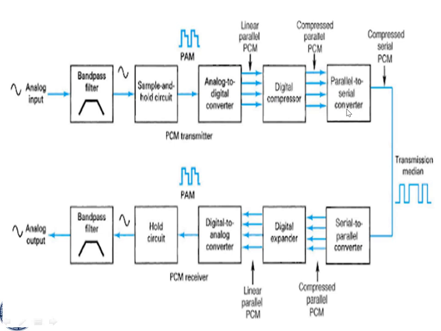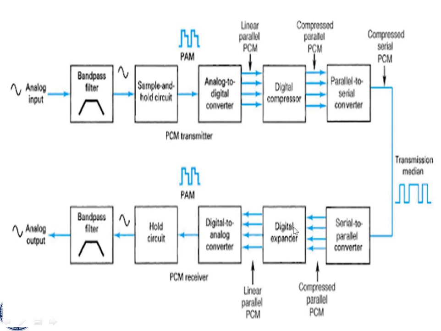Next is the parallel to serial converter. Before transmitting through this channel, the parallel information is converted into serial form by the parallel to serial converter. With the help of the transmitter, we transmit the serial information in the channel. After reaching the receiver, the serial information is received. The serial to parallel converter converts that serial data into parallel. So the parallel digital information is in the form of compressed parallel data.